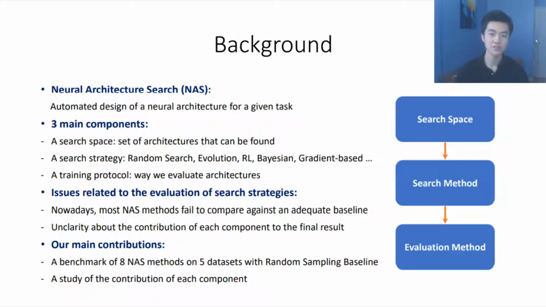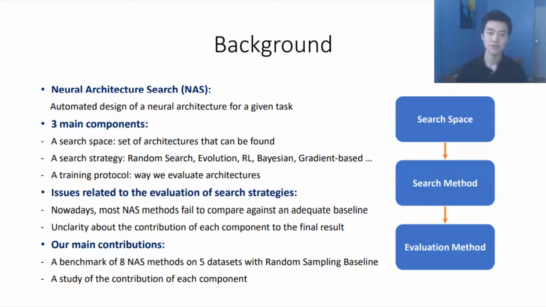Neural architecture search is a field that aims at automatically designing the best architecture for a given task. It can be decomposed into three main components: a search space, a search strategy, and a training protocol. Our main contributions address critical issues in the evaluation of search strategies.